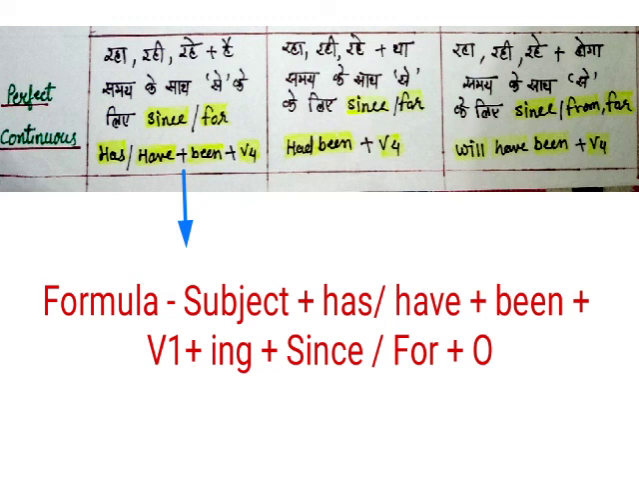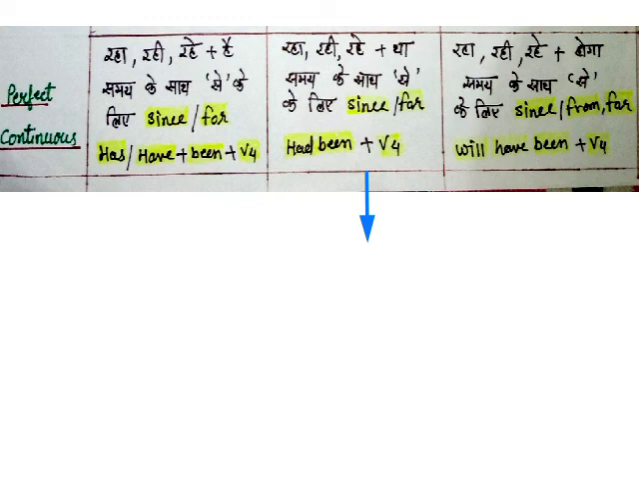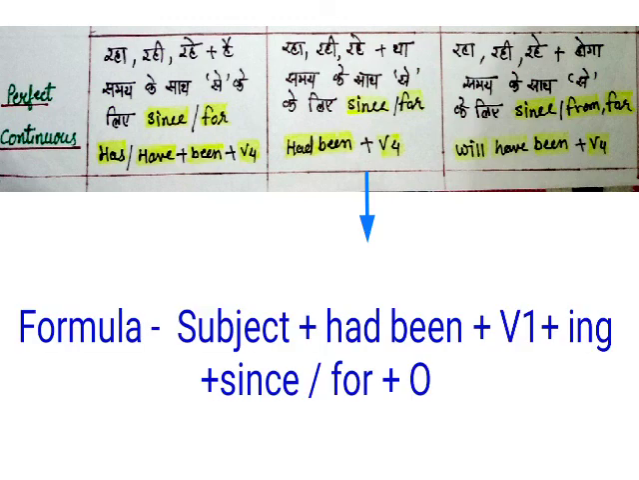I will explain where you have to apply since and where you have to apply for when I explain present perfect continuous tense. Let's have a look at past perfect continuous tense. What are the indications in Hindi? कर रहा था, कर रहे थे, कर रही थी, with time, since or for again. And the formula will be subject plus had been plus V1 plus ing plus since or for plus